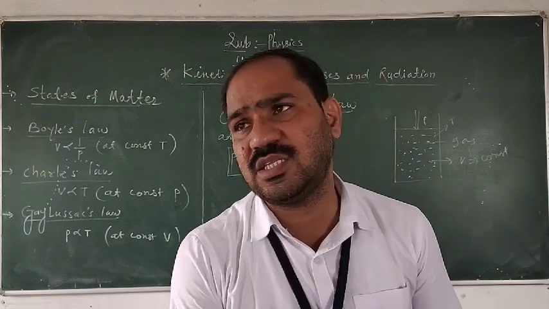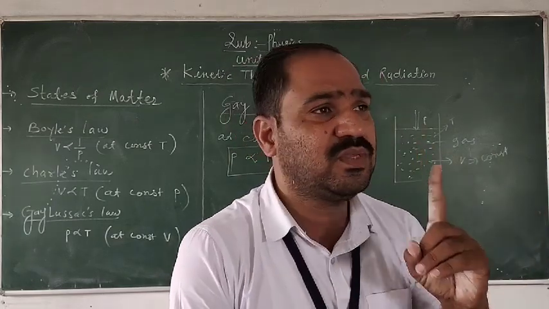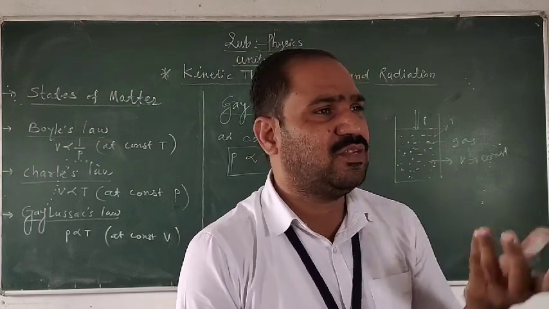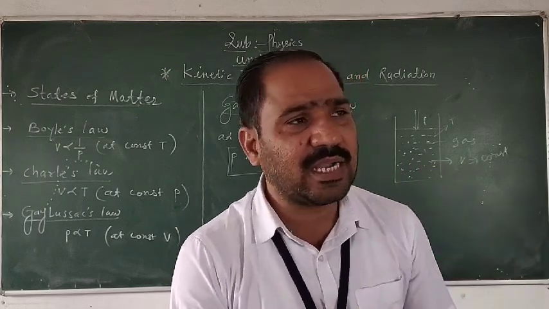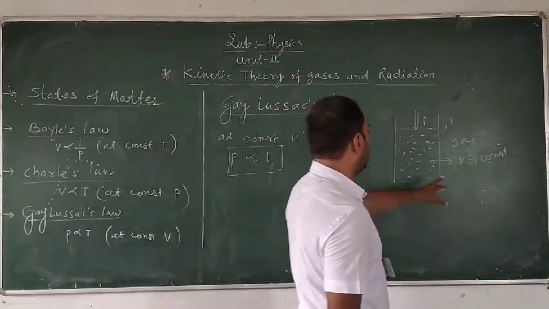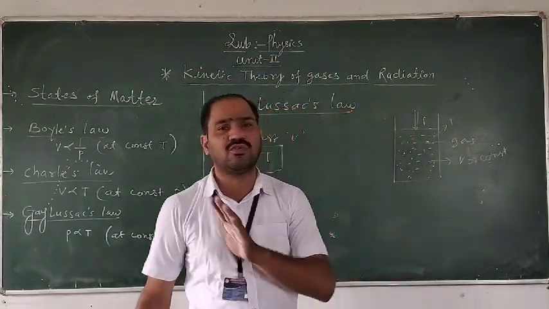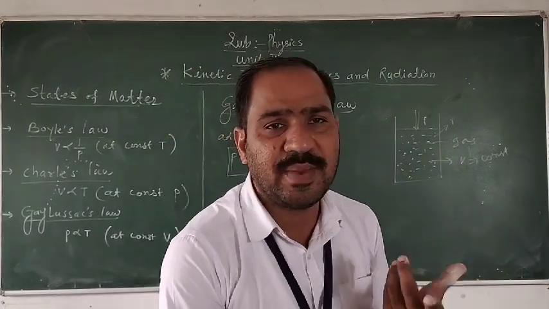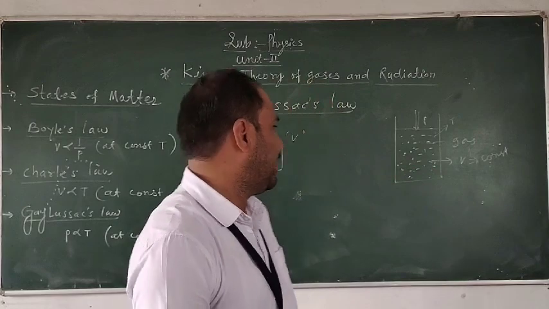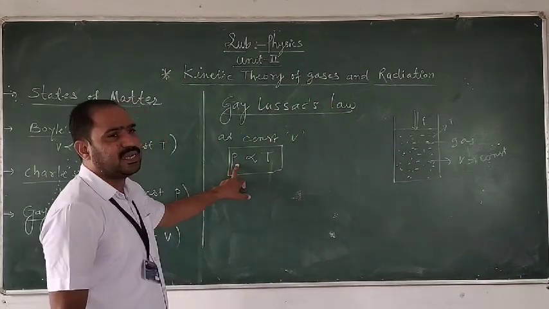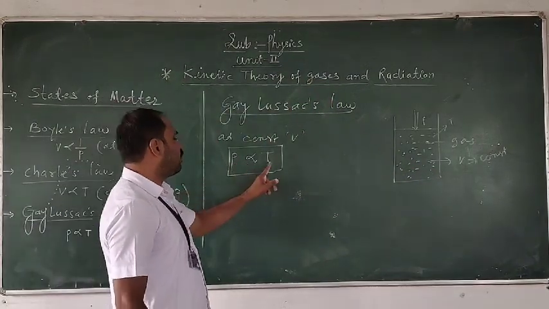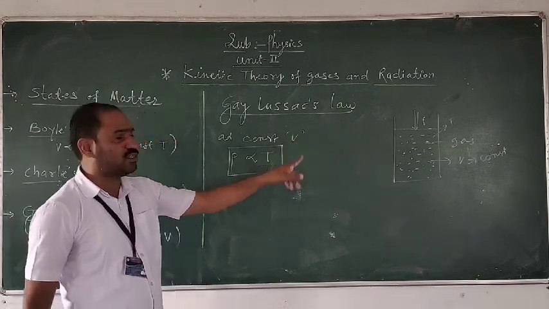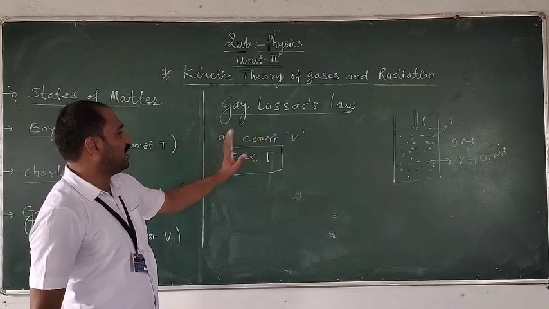Suppose we have taken initially 1 meter cube of gas in a vessel, then whatever the volume of the gas is, it must remain constant throughout the experiment and observation. Then the pressure exerted on the gas is directly proportional to its temperature. This is called the Gay-Lussac law.